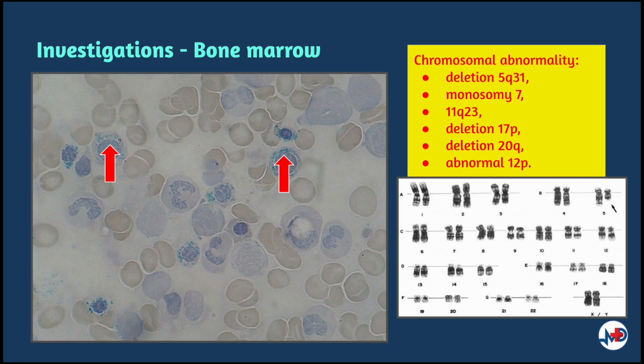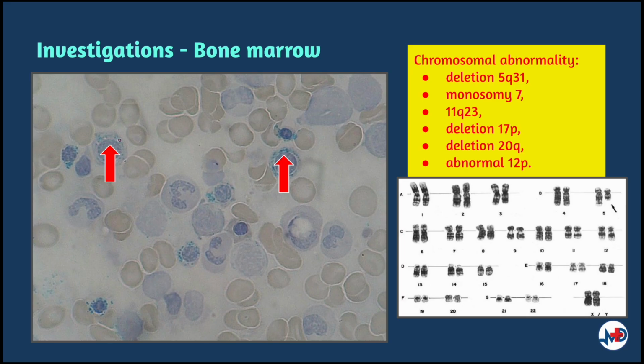Prussian blue iron staining of the bone marrow can demonstrate ringed sideroblasts, which are abnormal precursor cells with granules around the nucleus. A bone marrow core biopsy will demonstrate a hypercellular marrow, although rarely the marrow may be hypocellular. This may be repeated to assess transformation into AML and persistence of abnormalities.